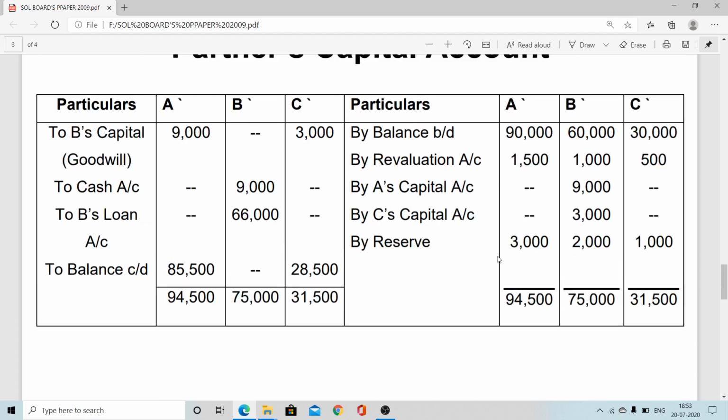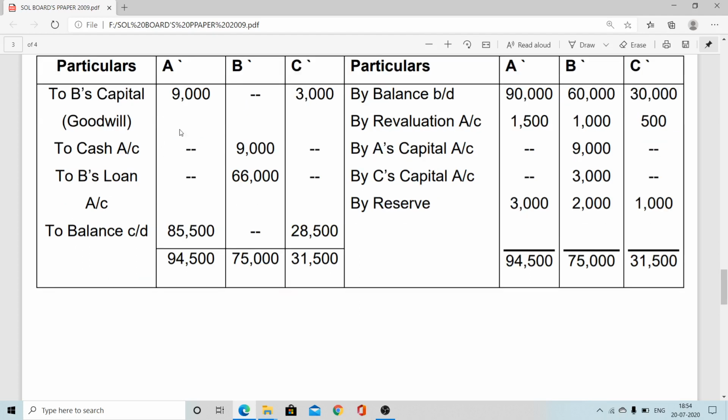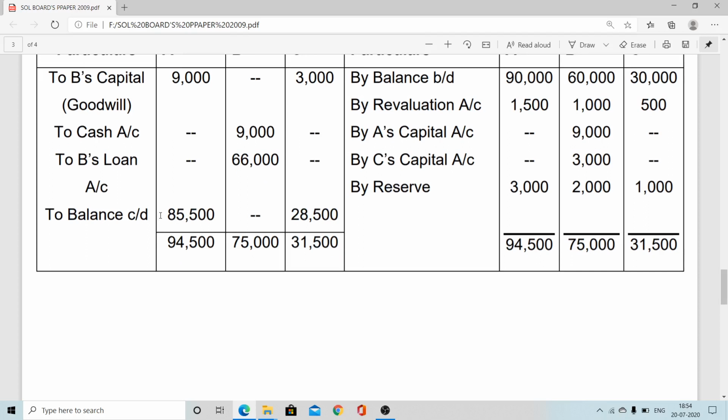Exactly the same you have to calculate. A and C's balance is total credit balance 94,500 and C 31,500, and here also, related to the goodwill treatment, it will be deducted. So the new balance will be 85,500, here 28,500. That way this part goes to the new balance sheet. This and this will be minus from cash. To cash means cash is going out from the business. If it is by cash, then cash is in, it will be plus. If it is to cash, that means cash is going out, it will be minus.